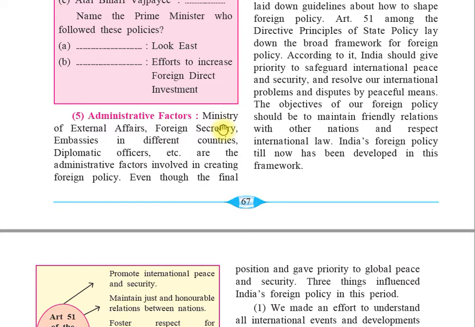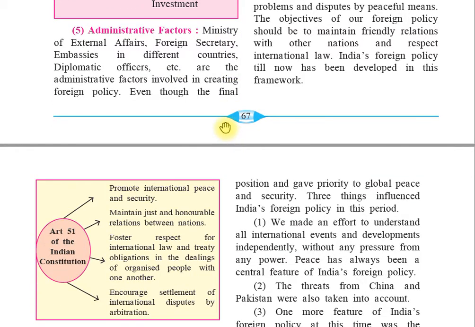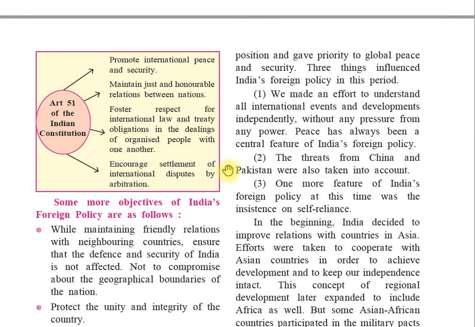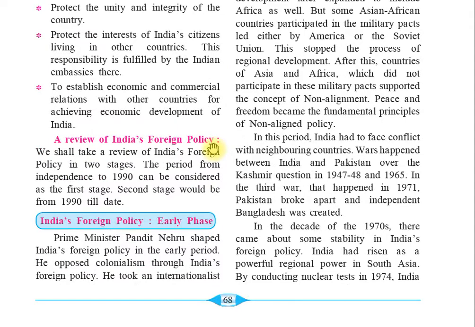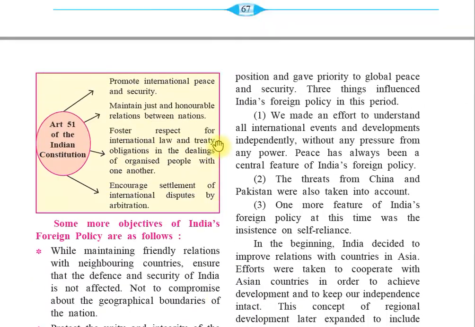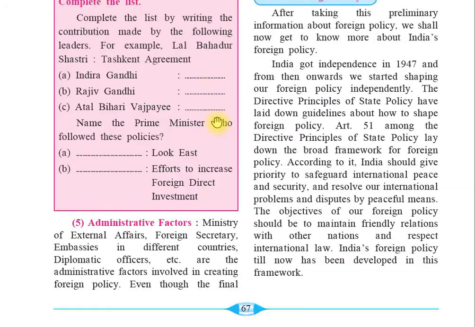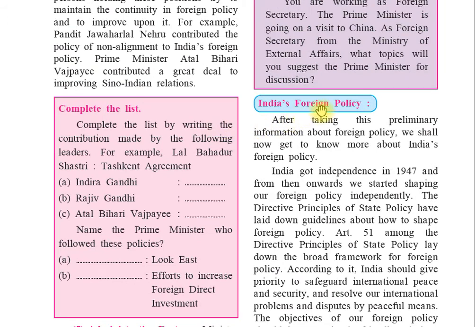Okay, students. Next time, in the next lecture, we will continue from page number 67 and we will discuss India's foreign policy.